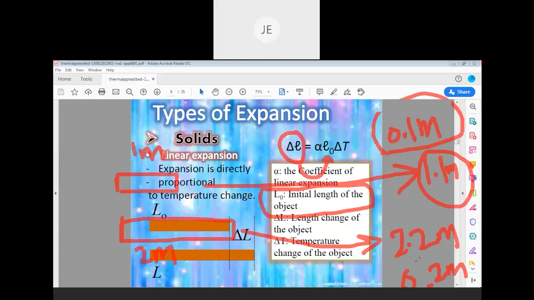So that means change in length is more if you take initial length more. This is the second quantity. The first quantity we learned, that is delta T. If delta T is more, change in length is more. And if initial length is more, then change in length is also more. Then let us learn the third quantity. Before that, any doubts?